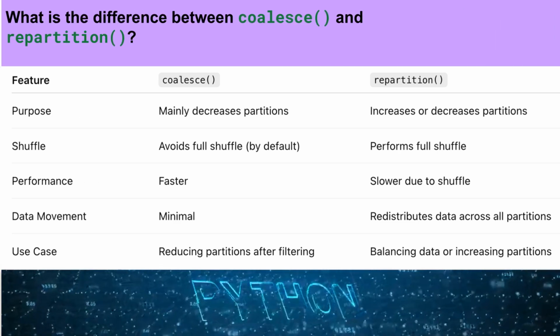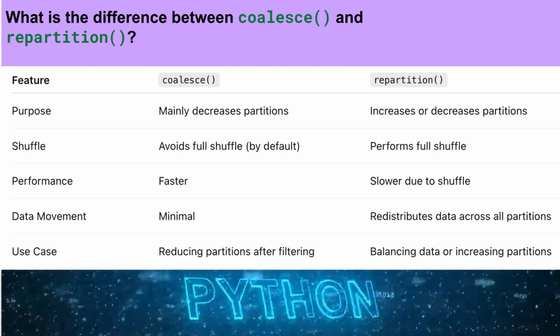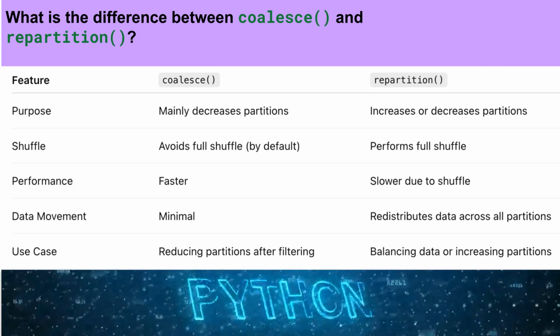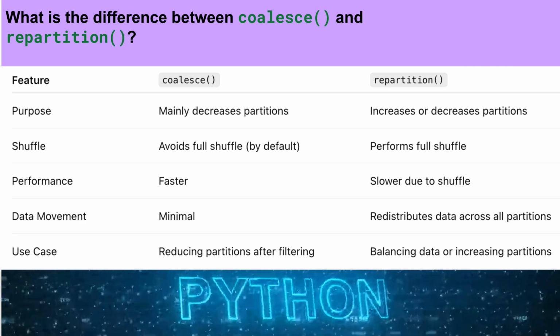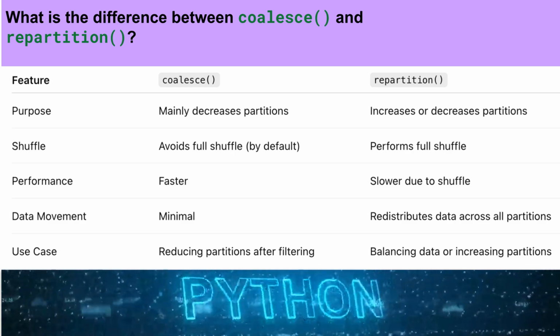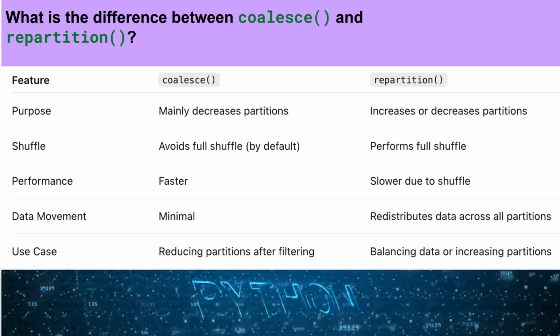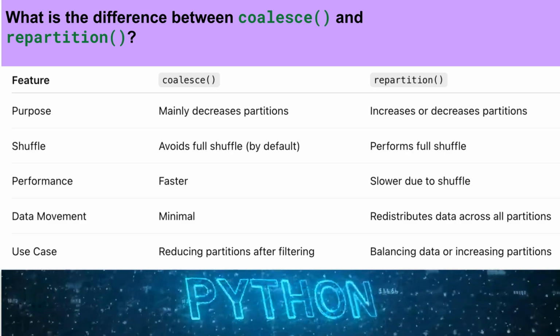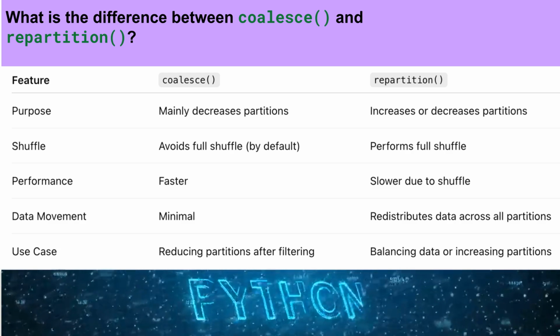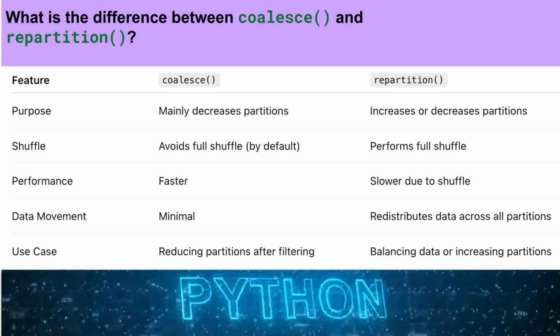What is the difference between coalesce and repartition? Coalesce function is primarily used to decrease the number of partitions efficiently, while repartition function is used to increase or decrease partitions by redistributing data across the cluster for better load balancing and parallel processing. Coalesce function involves minimal data movement because it merges existing partitions.